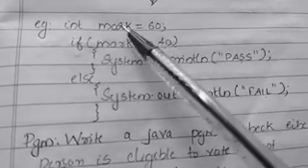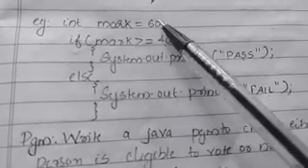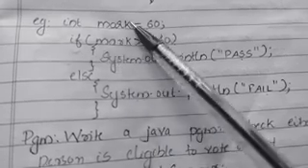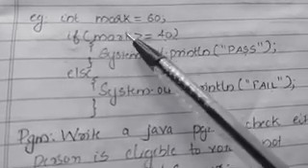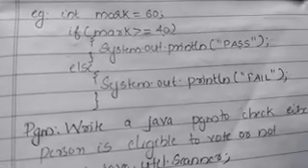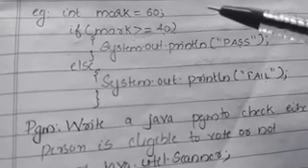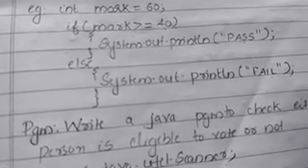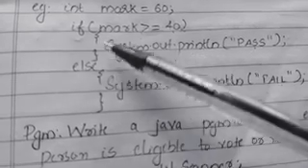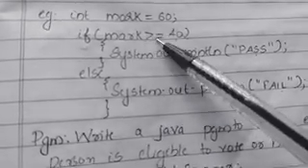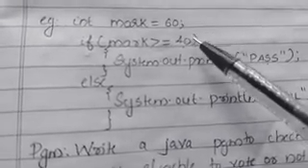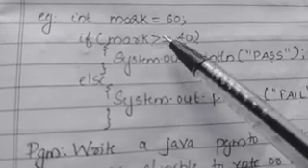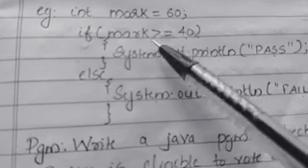Let's see. The value assigned to mark is 60. So what is the value in mark? 60. That's what is happening inside the computer when we write this program. It checks if 60 is greater than or equal to 40. Is the condition true? 60 is greater than 40, isn't it? That is true.